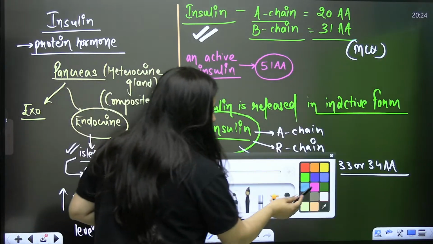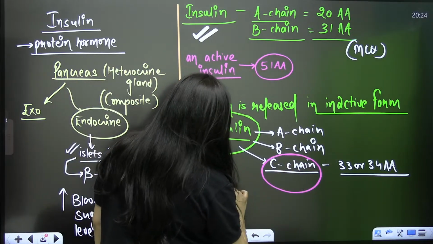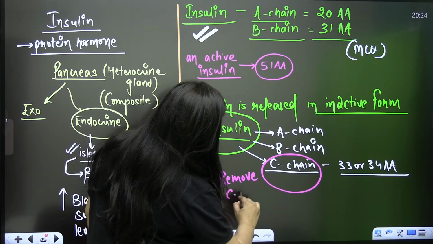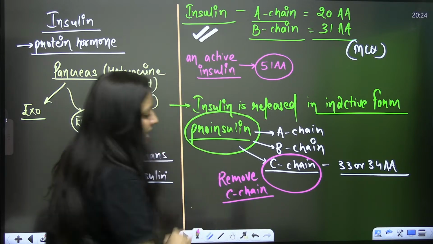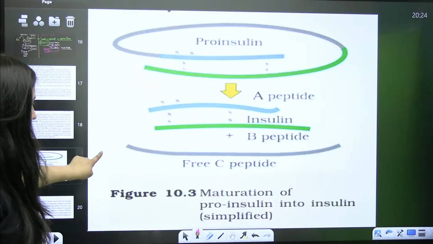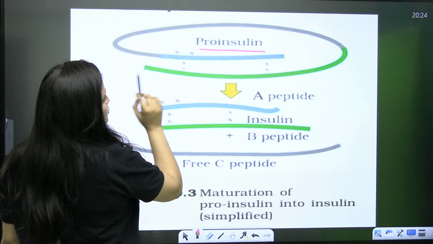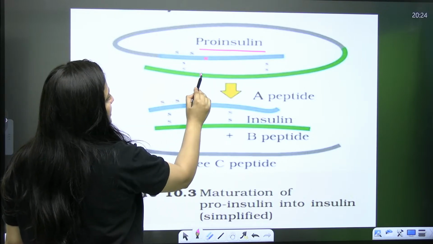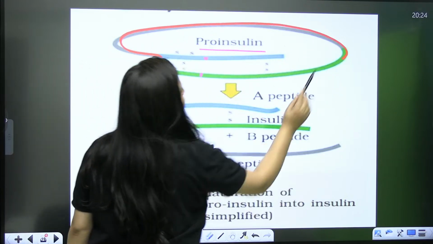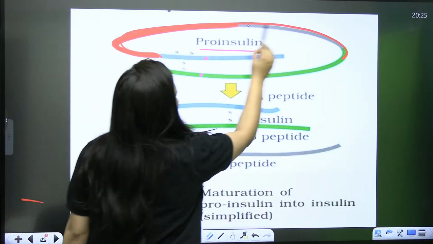So if we want our insulin to become active, we need to remove the C chain. Right? How can we convert proinsulin to active insulin? We have to remove the C chain. First of all, understand the structure here. Okay, so come to this diagram. Can you see this proinsulin? So this is the A peptide here, this is the B peptide here, and this part is the C peptide here. Are you getting it? This part is the C peptide here. Clear?